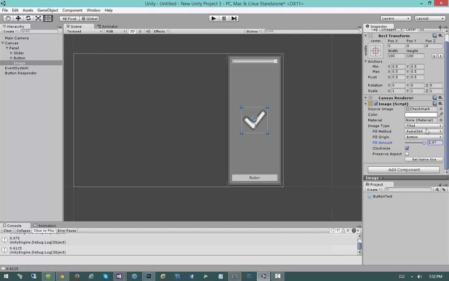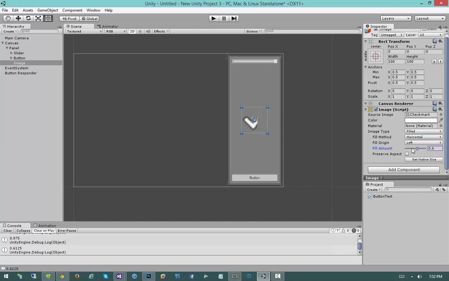When I was learning the whole new GUI system, this is one of my favorite things because it makes things all really easy to put together. For example, we could use this to put together a speedometer. Or if we change the fill method to horizontal, we can use this as a health bar. So that was just something that particularly made me happy when I saw it. Lots of fun stuff. So we have our fill amount, and that's really cool.